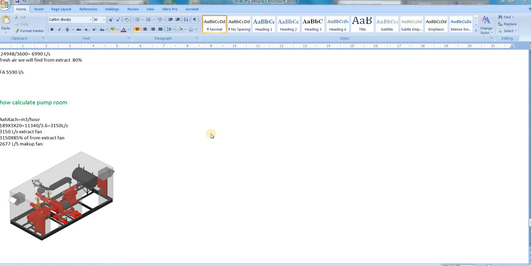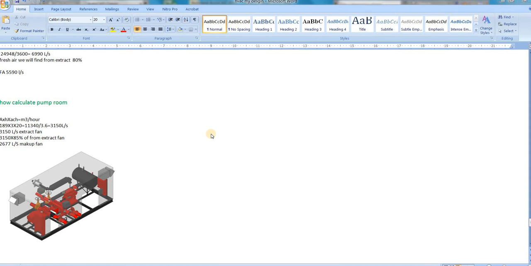So what we will do now is how to do this pump room calculation. We have the formula: area into height into air changes. Same as what we did previously for the podium's basement car park area, the same formula we can use here, but only the air changes are changing. These air changes follow international standards, and in every country we have civil defense, so we need to provide as per what civil defense says for air changes. We need to follow their civil defense standard also.